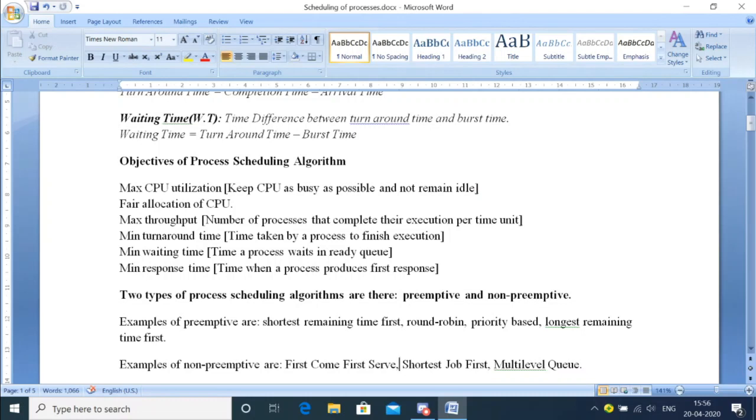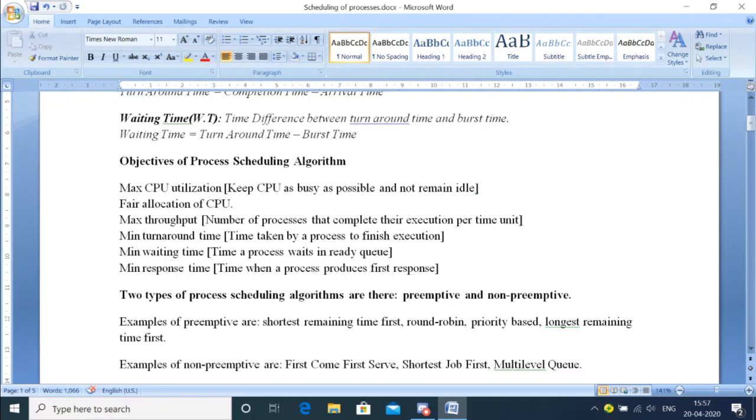Response time. It is the time period until a process first responded, when it was loaded in the CPU. That first brief period of time when the process was given to the CPU and responded, that means it started executing. That time period is your response time. The response time should be minimum. Instantly, it should start its execution, isn't it? So keeping these points in view, the process scheduling algorithms have to be utilized. Their main aim is this only.